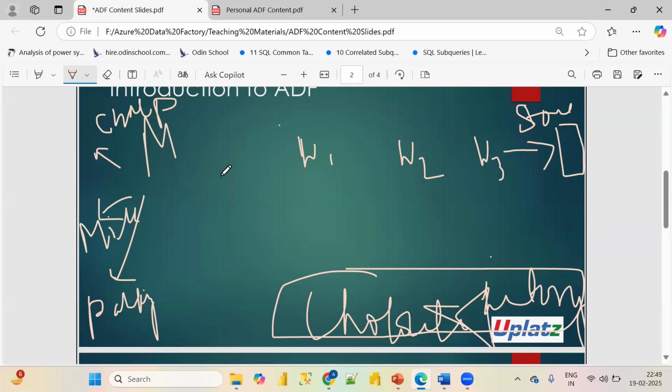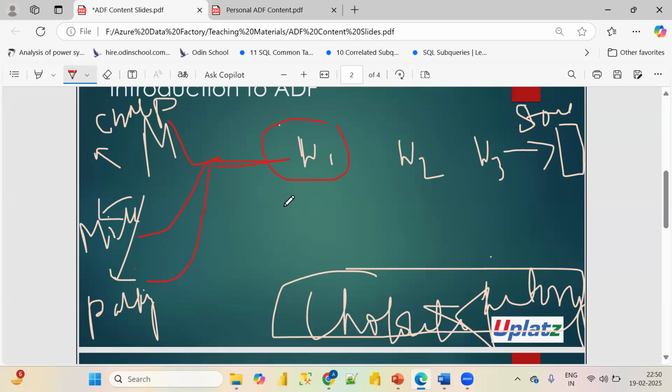Now what happens in the chocolate factory? First he will bring all the resources: the chocolate resource, milk resource, and packaging resource, and he will give them to the workers. Each worker will do a different activity.